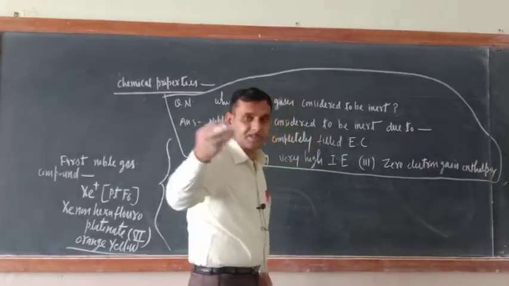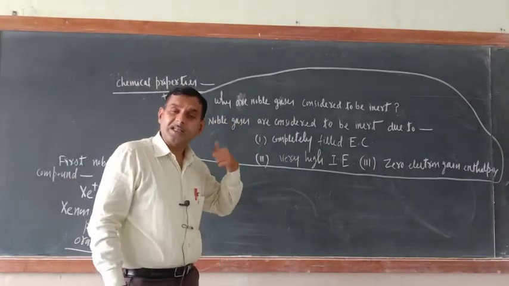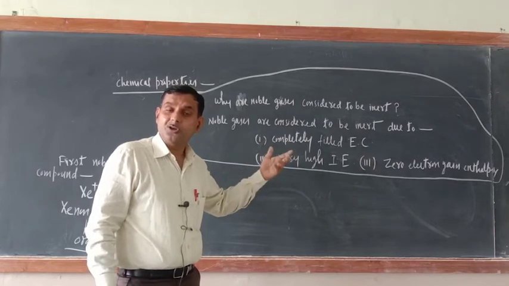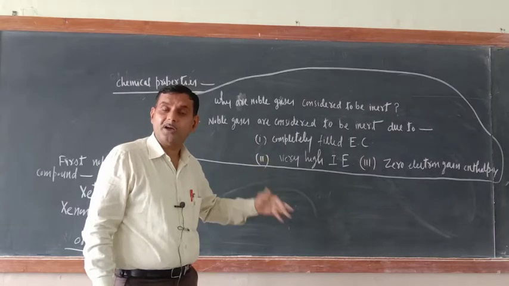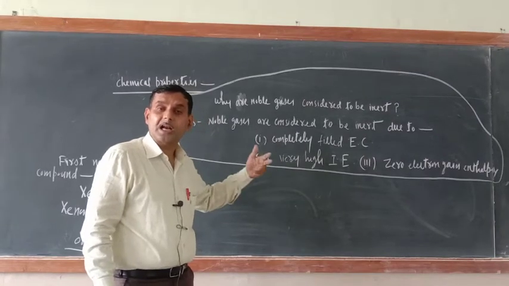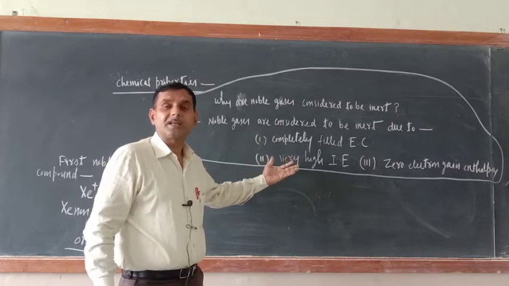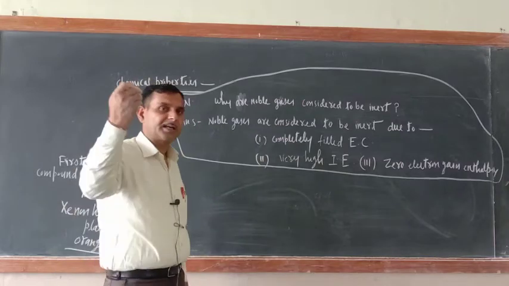Electron gain enthalpy is zero, which means they don't have a tendency to gain electrons. Ionization enthalpy tells that they are not ready to give electrons. Zero electron gain enthalpy tells that they are not ready to gain electrons. And the third thing, their electronic configuration is already completely filled. So these three indicate that noble gases are inert.